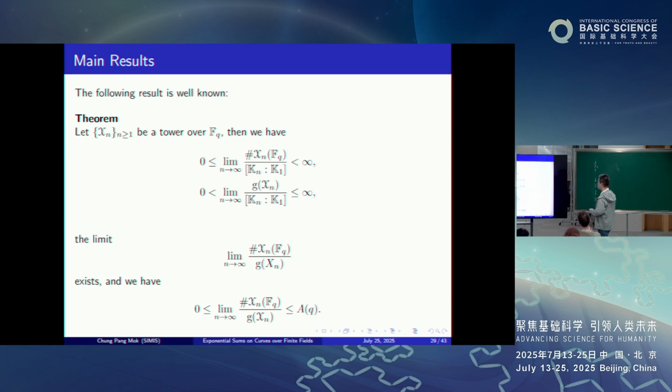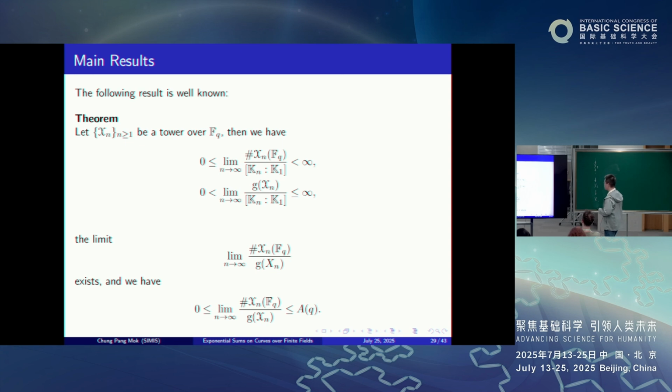Now, this is a basic result: given any such tower, and remember q is always fixed, you look at these limits. The first limit is the number of F_q-rational points of X_n divided by the degree of the extension K_n over K_1, namely the base curve, the base function field.